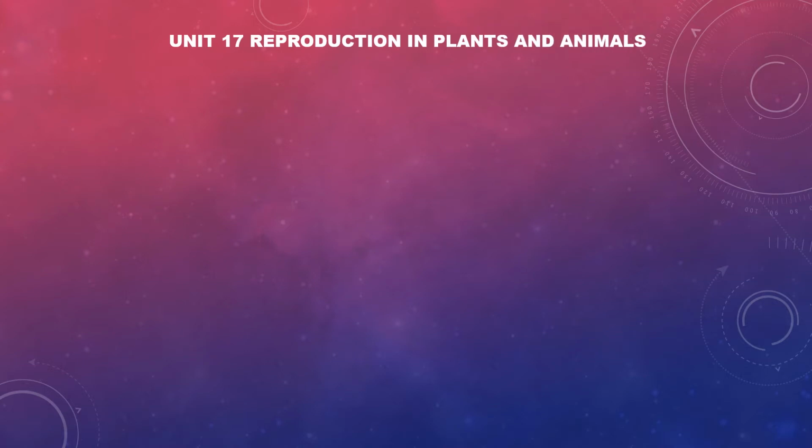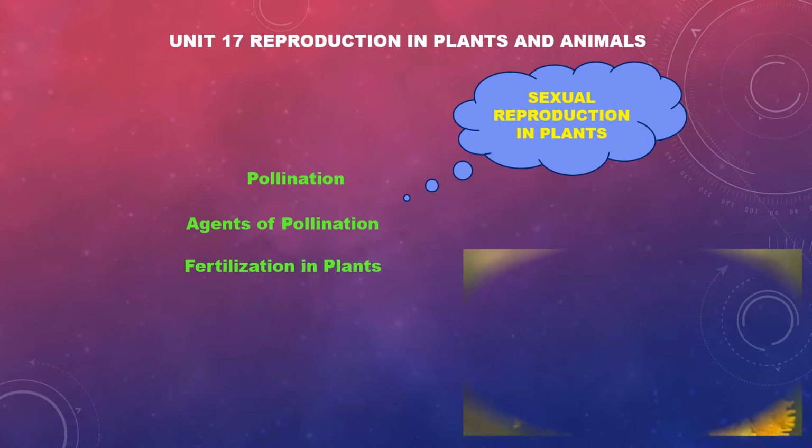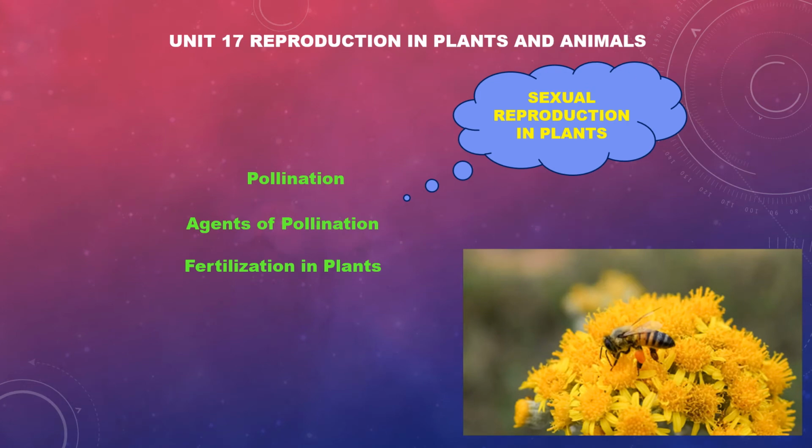Good morning, students. Today we are going to see Unit 17, Reproduction in Plants and Animals. Last video we saw the same unit, Sexual Reproduction in Plants: the typical flower and parts of a typical flower. Today, the same topic, Sexual Reproduction in Plants: pollination, agents of pollination, and fertilization in plants. Let's see one by one in detail.